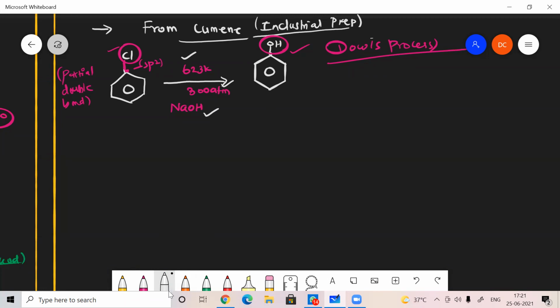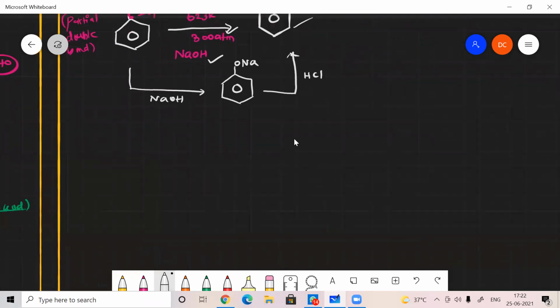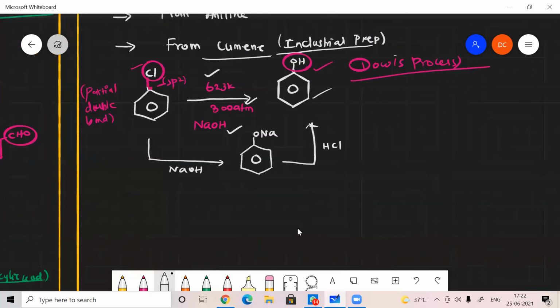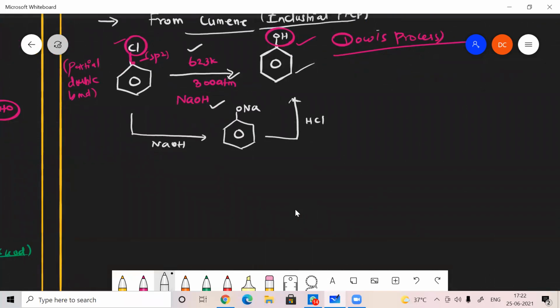So initially it's a two-step process. In the first step, if I'm reacting with NaOH, it forms sodium phenoxide as a product, ONa. After that, on acidification, it will form phenol as a product along with the elimination of sodium chloride. This is a two-step process. So in what way will this reaction take place? Just assume it here.